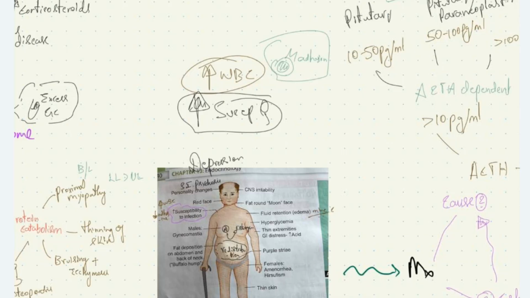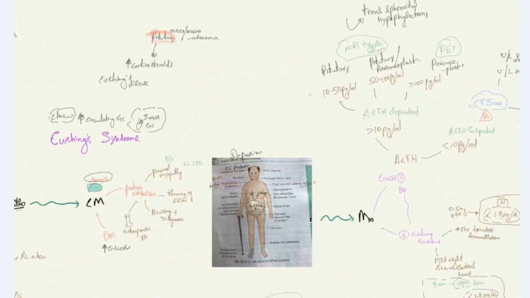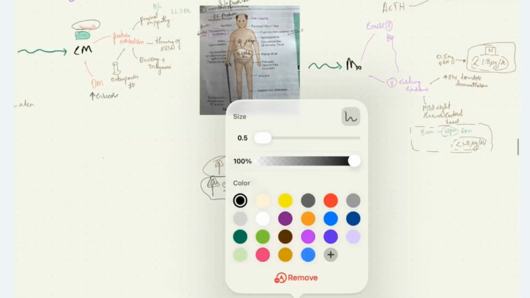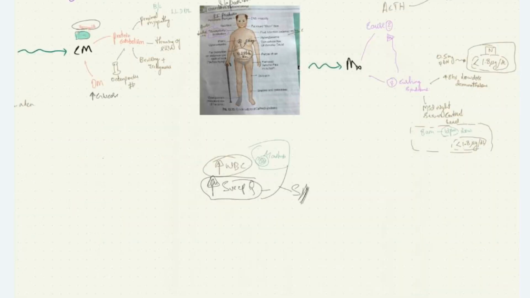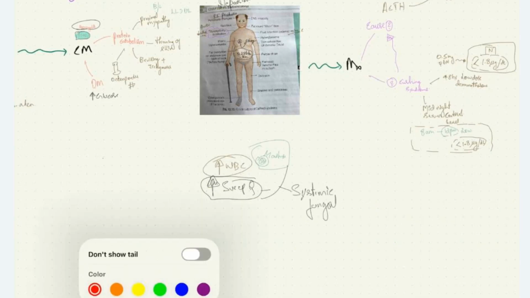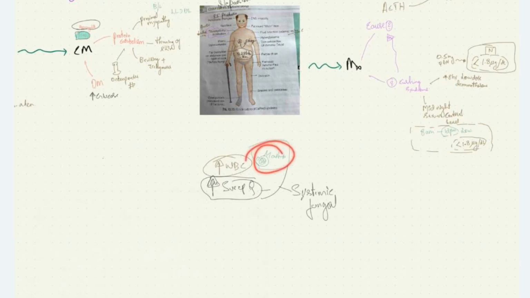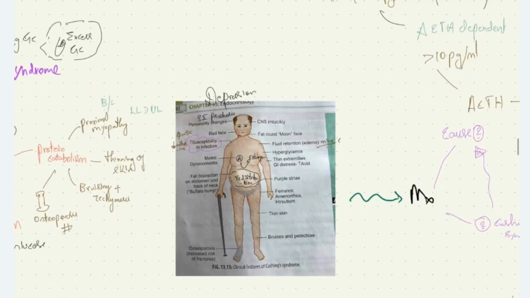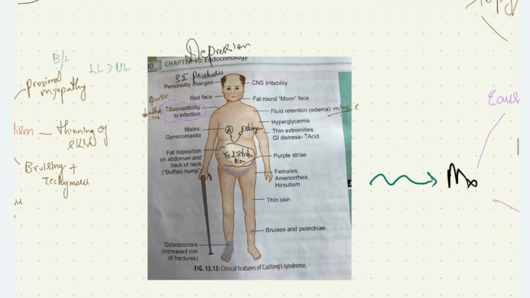So the patient with Cushing syndrome can present with systemic fungal infection due to increased susceptibility to infection. This is the reason why glucocorticoids are immunosuppressants. So we can have systemic fungal infections and other bacterial systemic infections. Hyperglycemia we see in these patients, and also please note, we see gynecomastia in these patients.